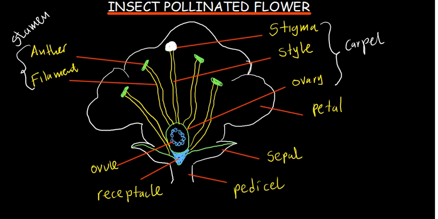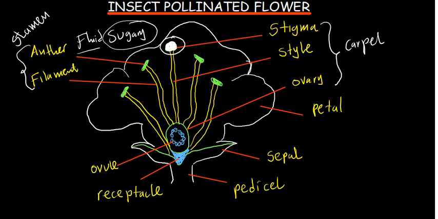So the stigma is a receptor for pollen grains. This is what receives pollen grains during the process of pollination. And the stigma also secretes a sugary fluid that stimulates germination of pollen grains. So this same stigma releases a fluid, you can think of it more like water, and that fluid has a lot of sugar.